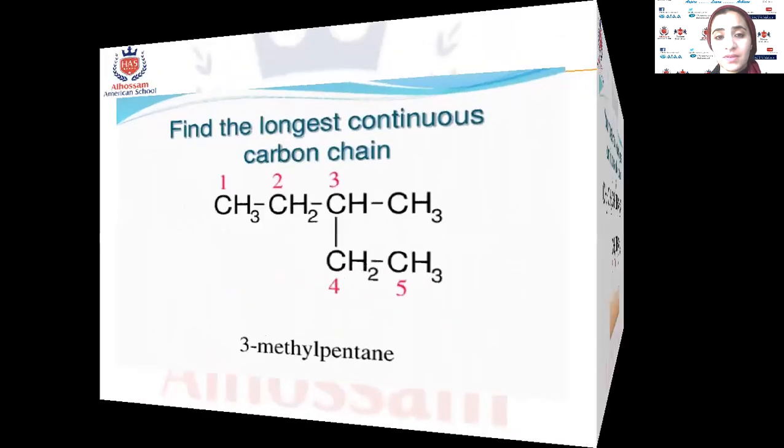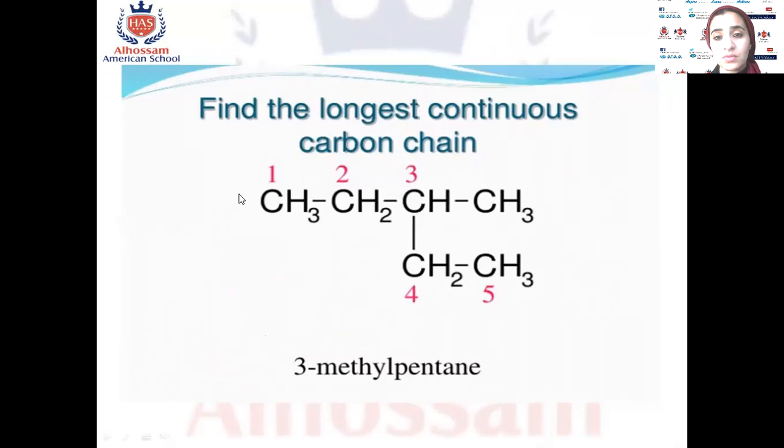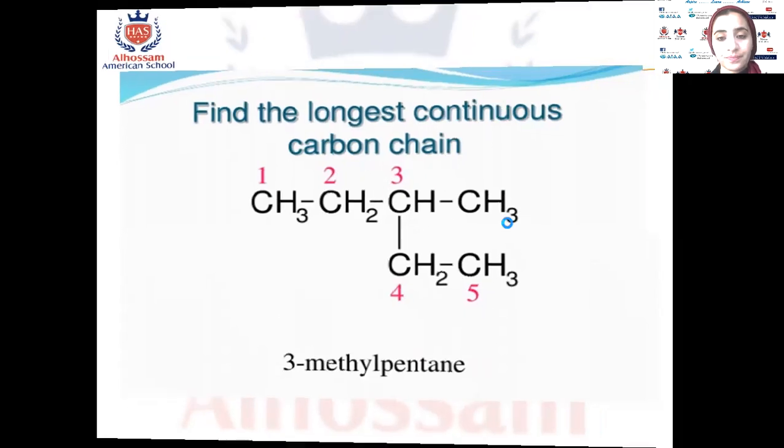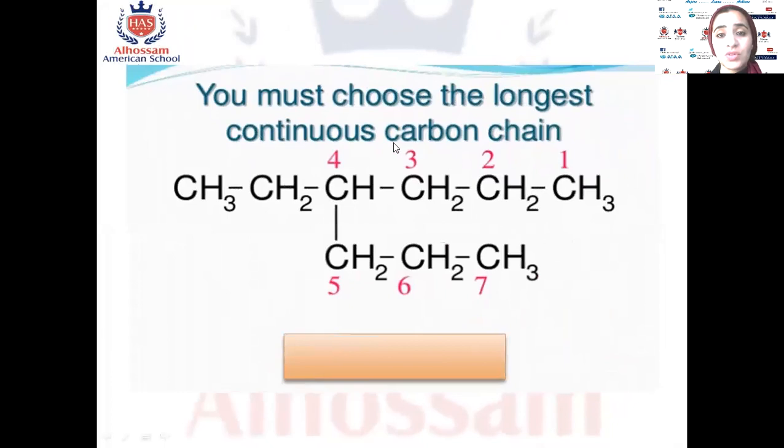In the previous example, why do we count from here and choose this chain? It will be the same, because carbon number 3, we can count from here or here, the same carbon 3 has the side chain. You must choose the longest continuous carbon chain. The linear one, 1, 2, 3, 4, 5, 6, will be 6 carbons. But if we count like he did, 1, 2, 3, 4, 5, 6, 7, it will be the longest chain, so we choose this one.